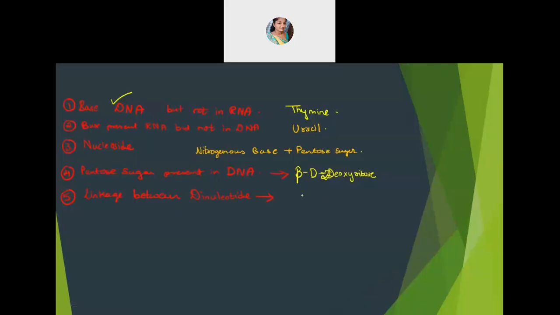So you can write the answer. If they ask about two nucleotides, or when many nucleotides are joined together, the linkage which joins them, they are joined together by phosphodiester linkage.